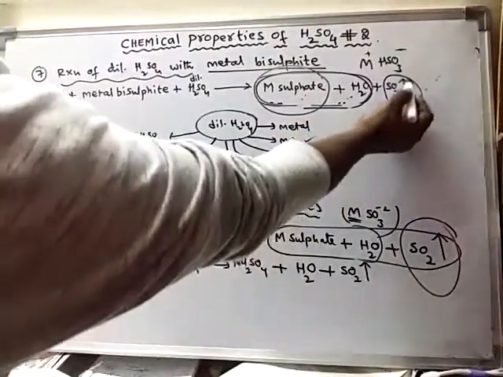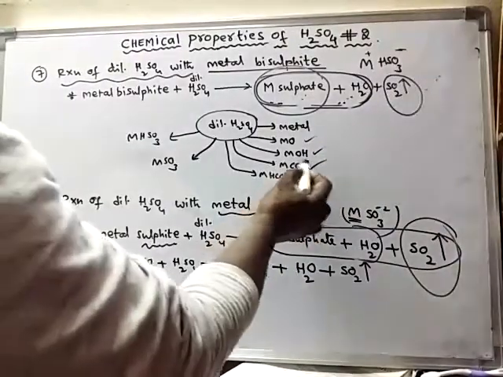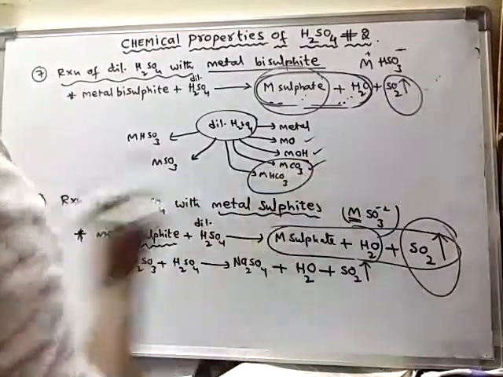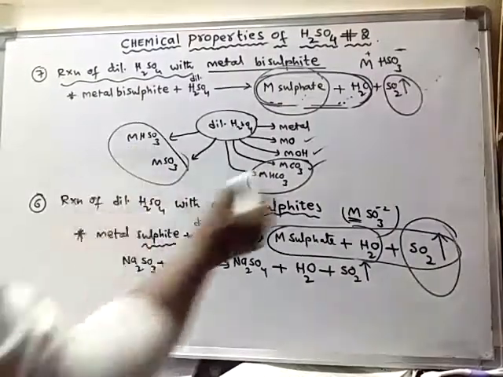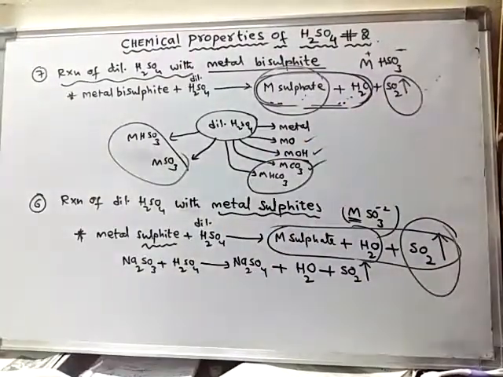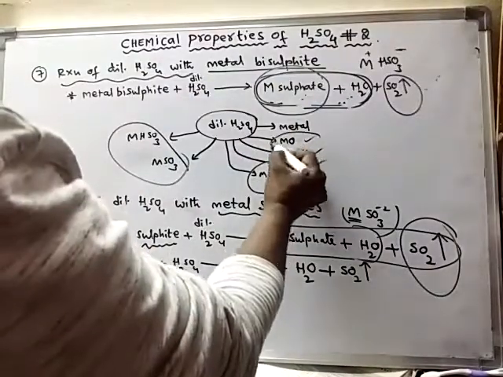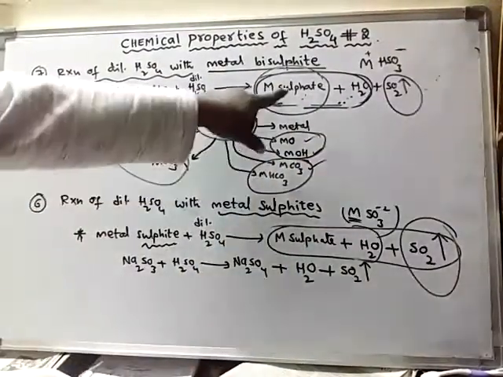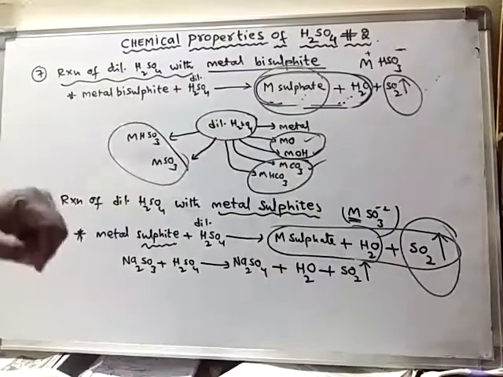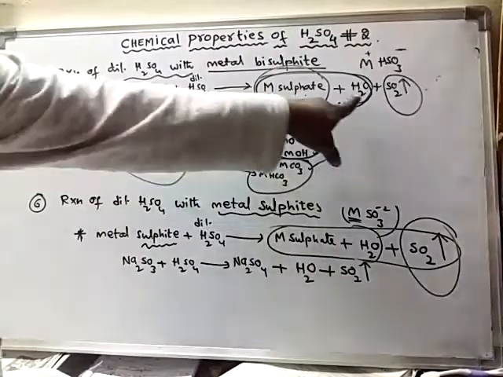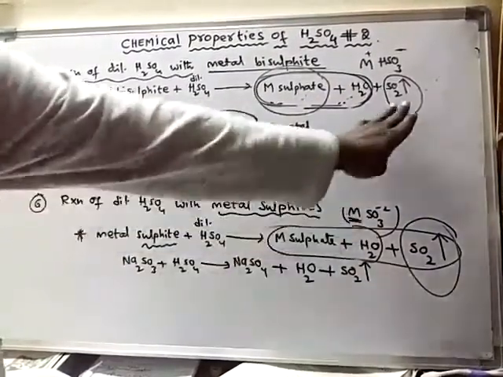But the additional product is, with these two, carbon dioxide, and with these two, the additional product is sulfur dioxide. But with these two, only these two are formed. With metal, along with sulfate, instead of water, only hydrogen is formed, and this is not formed.